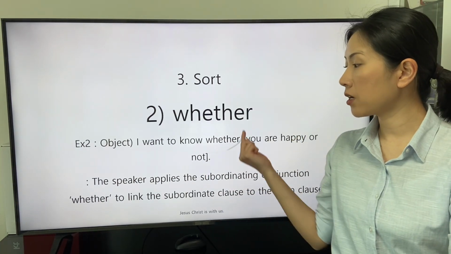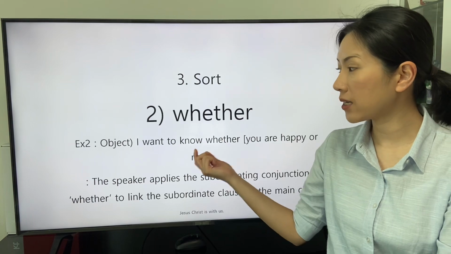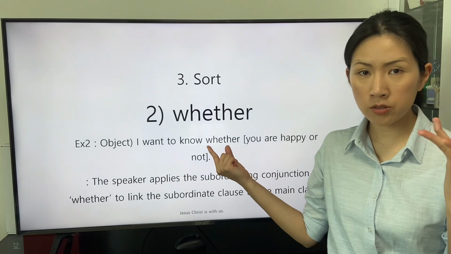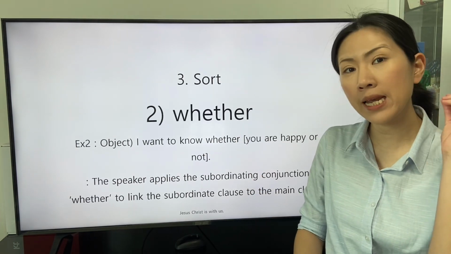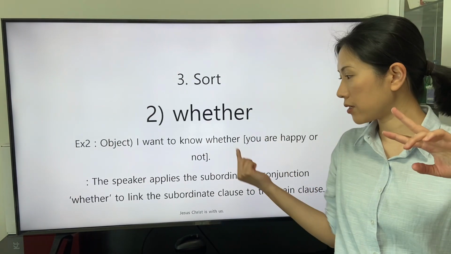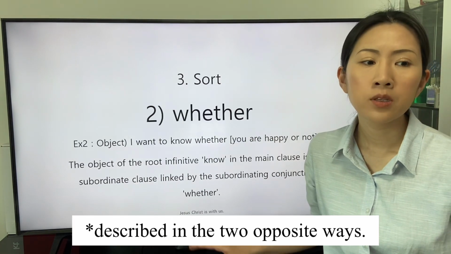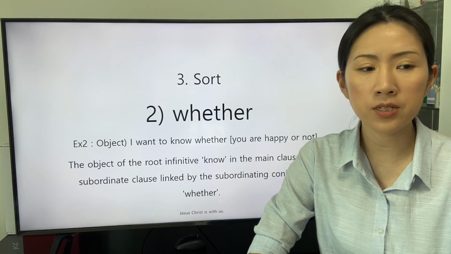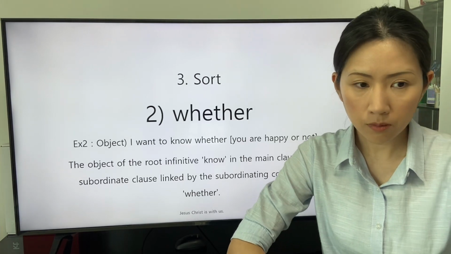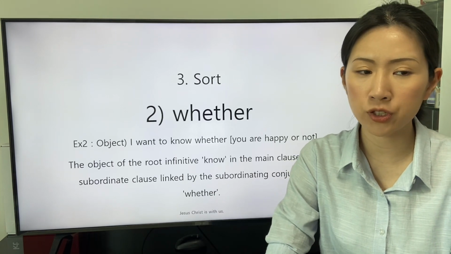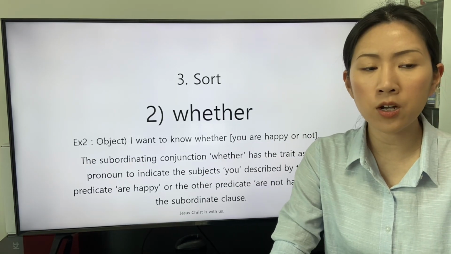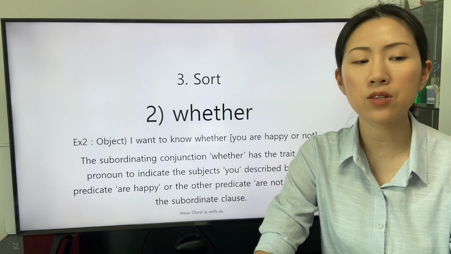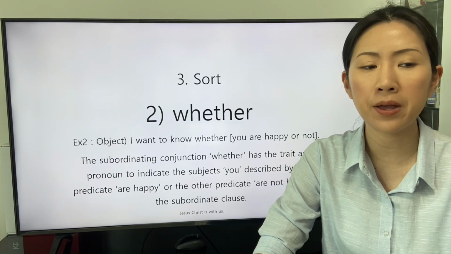The subordinating conjunction whether is the object of the root infinitive know. The subordinating conjunction whether as a pronoun indicates one of the two subjects you. The object of the root infinitive know in the main clause is the subordinate clause linked by the subordinating conjunction whether. The subordinating conjunction whether has the trait as a pronoun to indicate the subject you described by the predicate